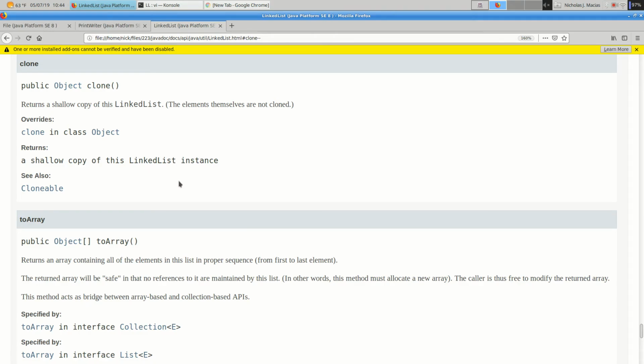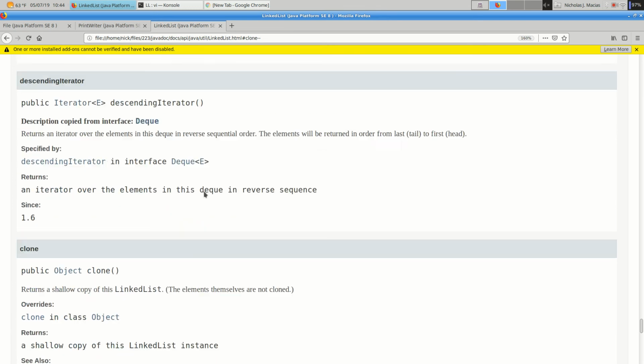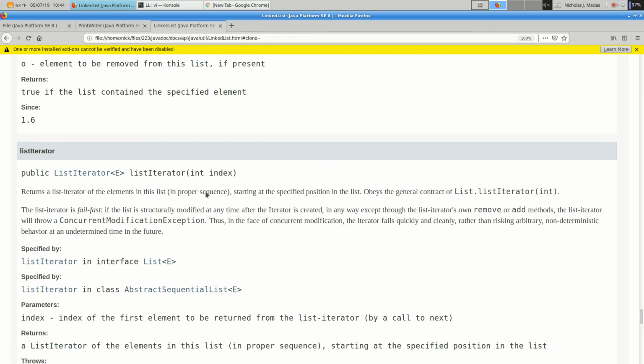Alright, so that's part of the deal with cloning. You could also turn it into an array and then turn the array into a linked list. Copy the individual elements.